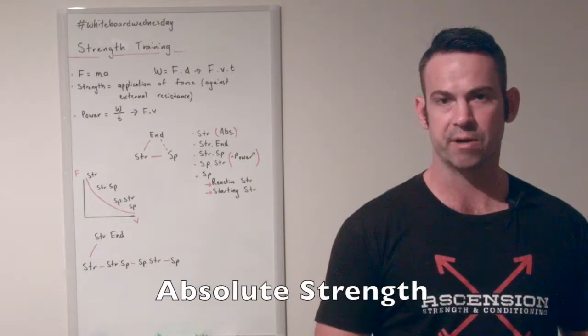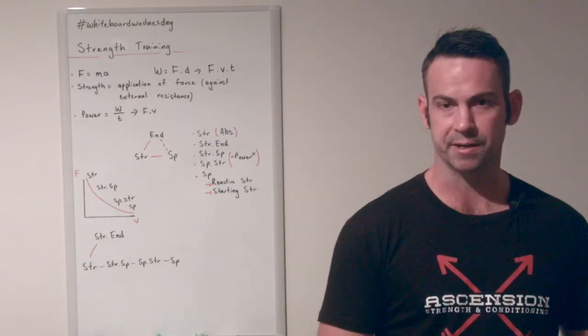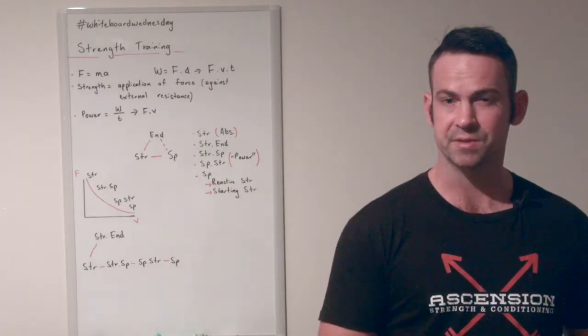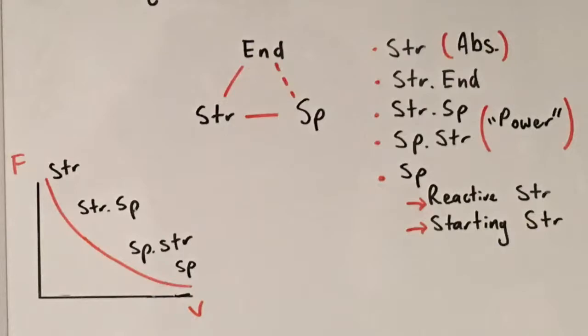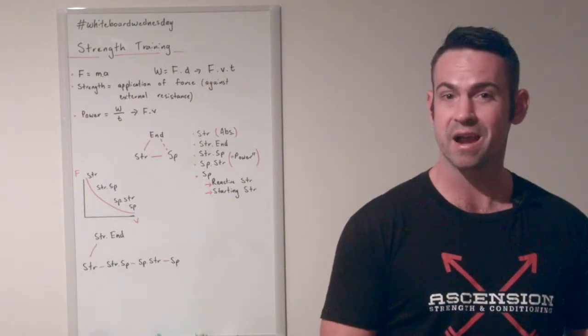Absolute strength is generating the maximum force we can against an external load. The objective of strength training is to be able to move a heavier and heavier external load. But when it comes to strength training, there are different types that don't fit neatly in that corner of the triangle. We actually have a blend between strength and endurance and strength and velocity, and we get a few different types of strength that aren't absolute strength.